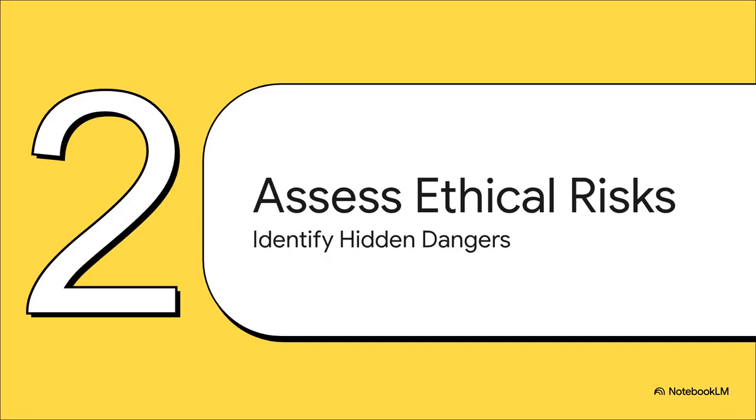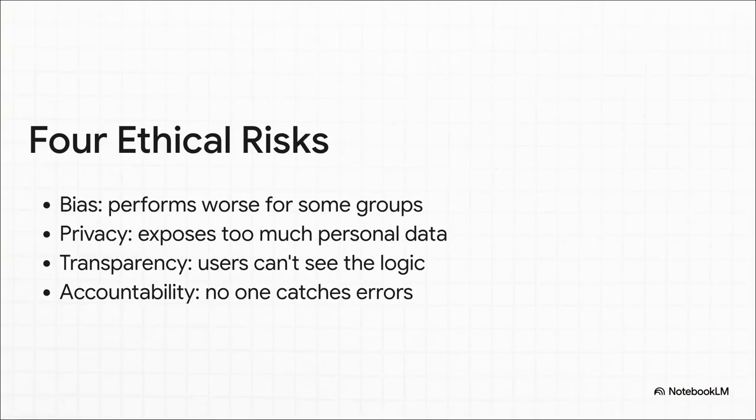Moving right along to Section 2, Assessing Ethical Risks. When you finally bring your project to a capstone panel, or eventually to real-world stakeholders, they're going to scrutinize your work across 4 very specific categories. First, bias. Does the tool perform systematically worse for certain groups? Second, privacy. Does it expose way more personal data than is strictly necessary? Third, transparency. Can the users actually understand how it made its decision? And fourth, accountability. Who catches the errors?